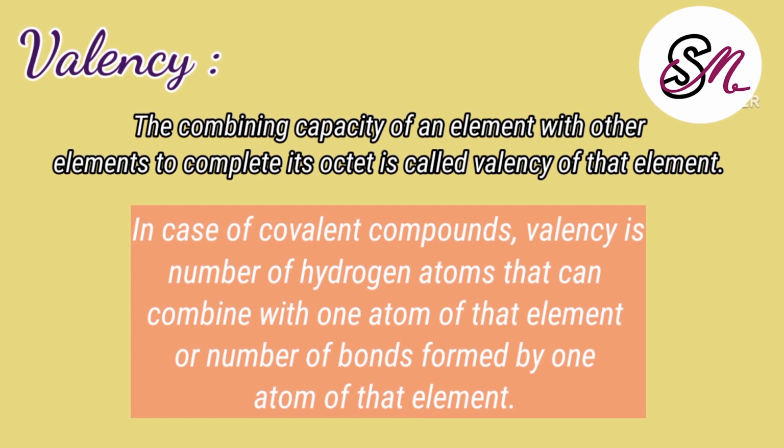In a covalent compound, valency is the number of hydrogen atoms that can combine with one atom of that element, and the number of bonds formed by one atom of that element. कि कितने number of bonds वो बना सकता है. For example, आपके पास अगर हाइड्रोजन एटम है तो हाइड्रोजन कितने बॉन्ड हाइड्रोजन एटम के साथ बनाएगा? That is 1, तो its valency is 1. नंबर ऑफ हाइड्रोजन एटम कितने हैं उस पर डिपेंड करता है कोवलेंट कंपाउंड्स की वैलेंसी.